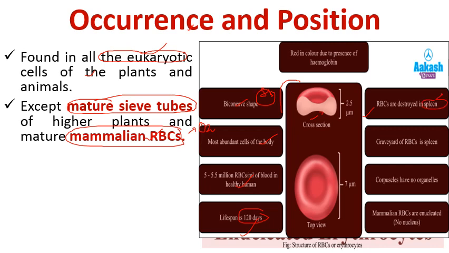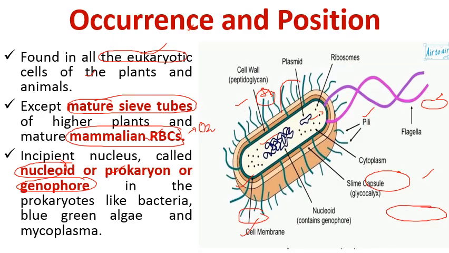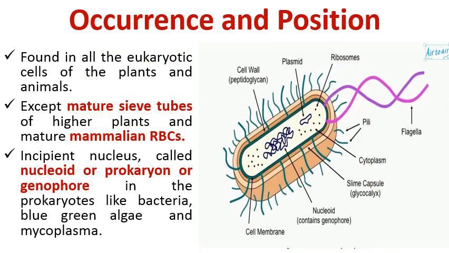Spleen में ये RBCs destroy होती हैं. So that's why the spleen is also known as the graveyard of RBCs. And the corpuscles have no organelles, and mammalian RBCs are enucleated. It means they lack a nucleus. So the incipient nucleus, that is called the nucleoid or prokaryon or genophore, is present in case of the primitive cells, which are known as prokaryotic cells, as in case of bacteria.